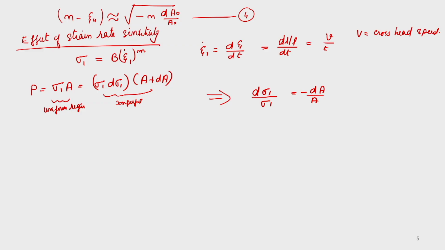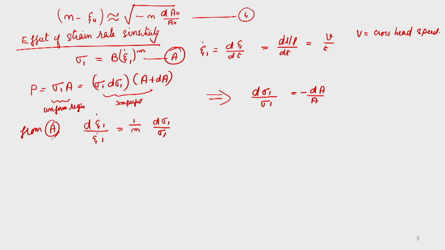Now from this relationship, let me put it as equation number A. From A you substitute it into this, taking the derivative and other things, we can get d epsilon dot 1 by epsilon dot 1 is equal to 1 by m into d sigma 1 by sigma 1.